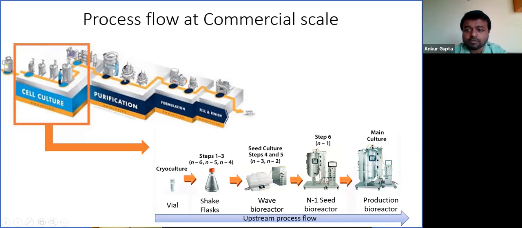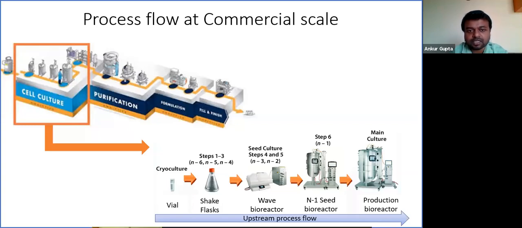Now, material from this production bioreactor goes for purification, where different chromatographic steps are performed to obtain the desired protein produced. So at this stage, drug substance is generated.